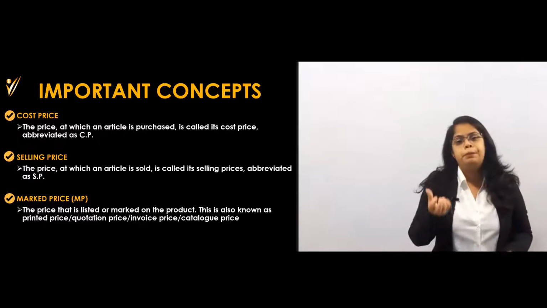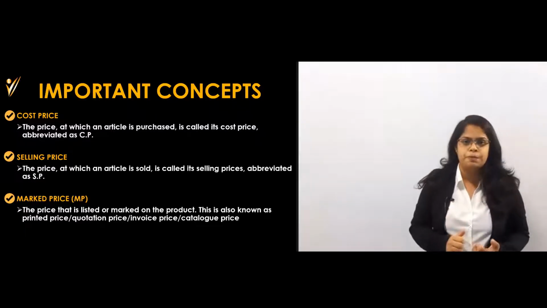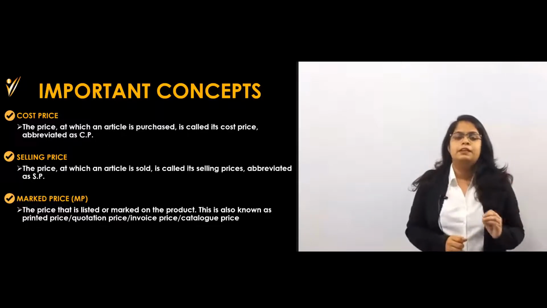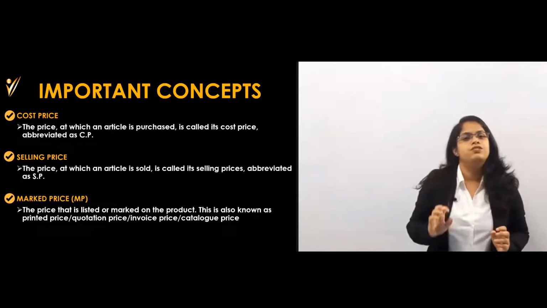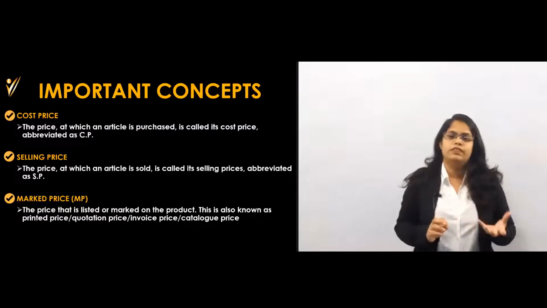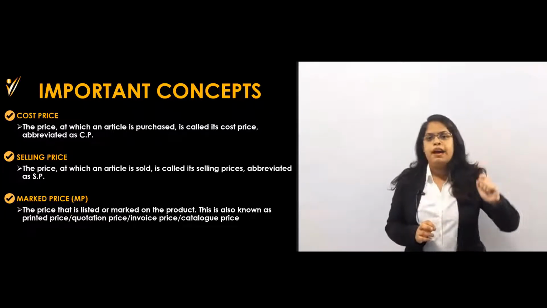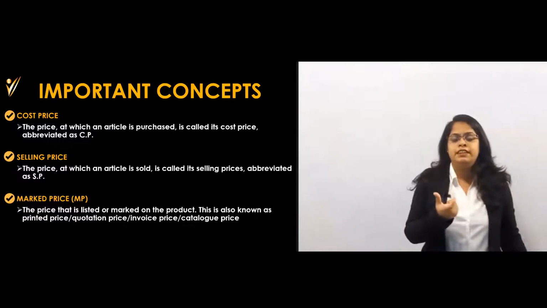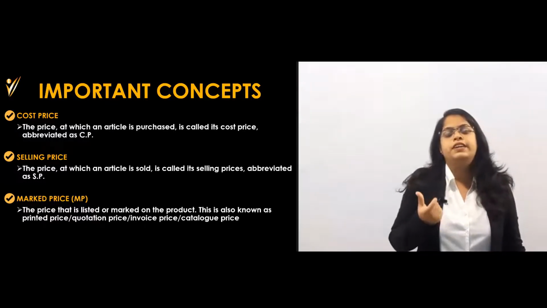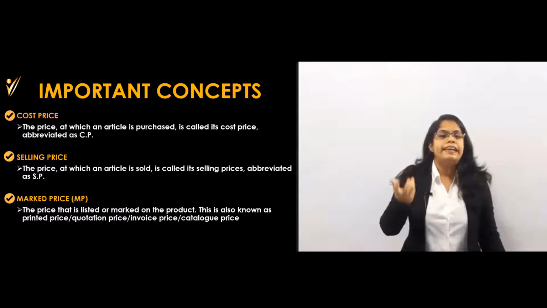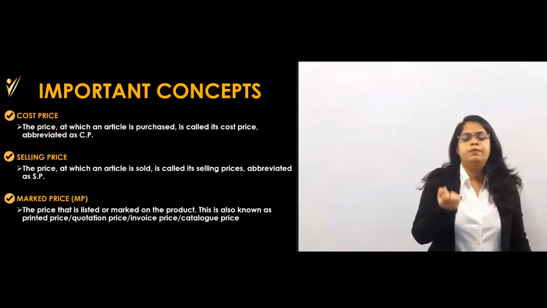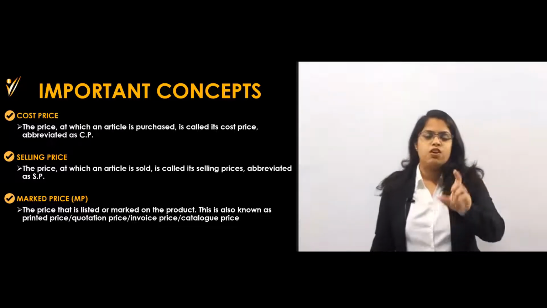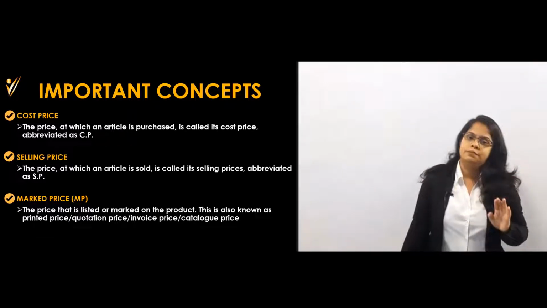Whatever price I have purchased at, I call it the cost price. Then I have to sell it, so I will mark some price on that article. The mark is nothing but the label price or printed price. Whenever we buy anything, we see that on every object there is a price marked, which is called the mark price.